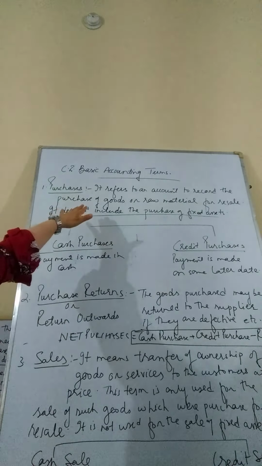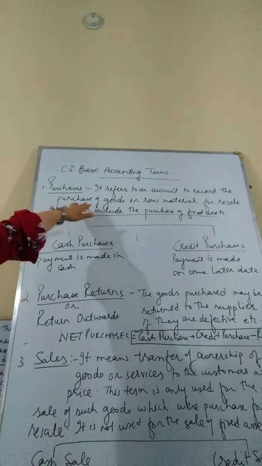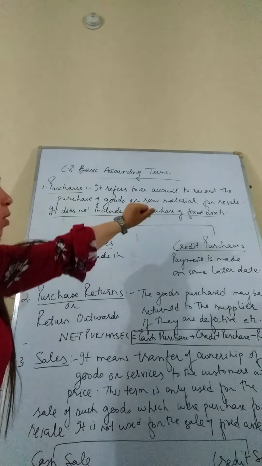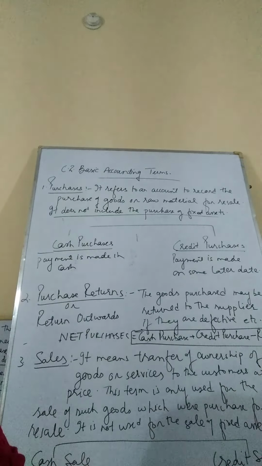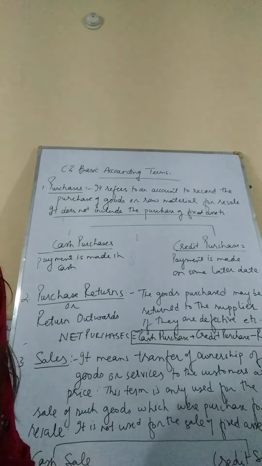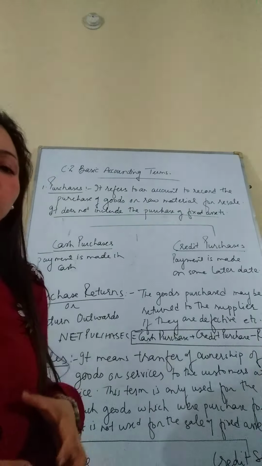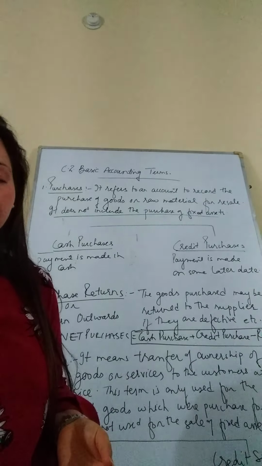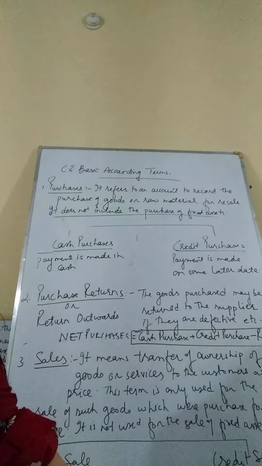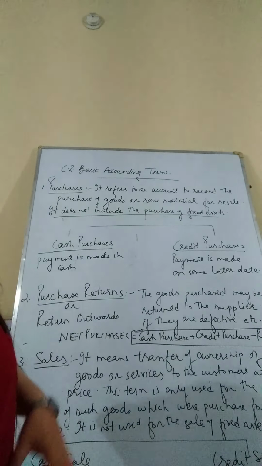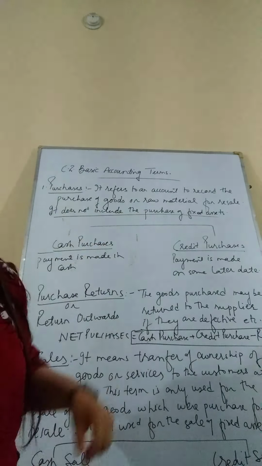It refers to an account to record the purchase of goods or raw materials for resale. It means purchase of goods refers to an account in accountancy where we record the purchase of goods which are meant for resale. It can be raw material also, which has to be processed and finished, and then sold in the market. It does not include the purchase of fixed assets.